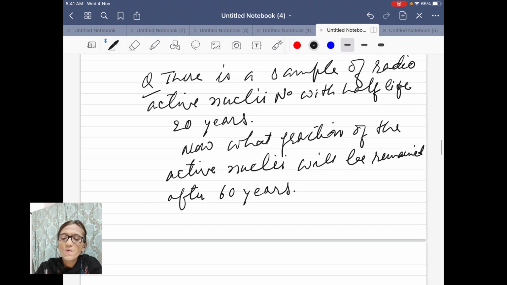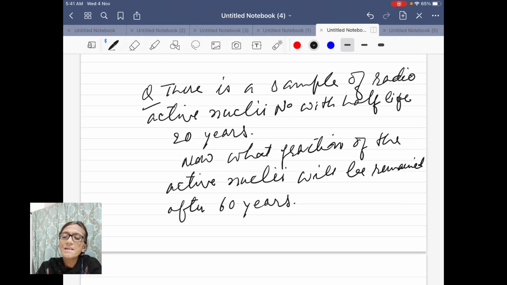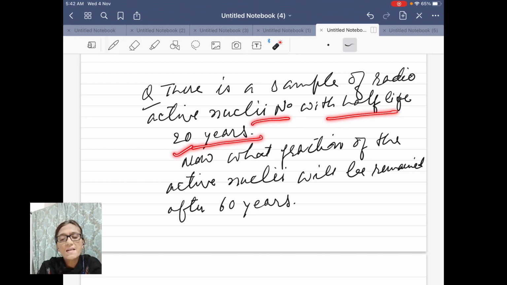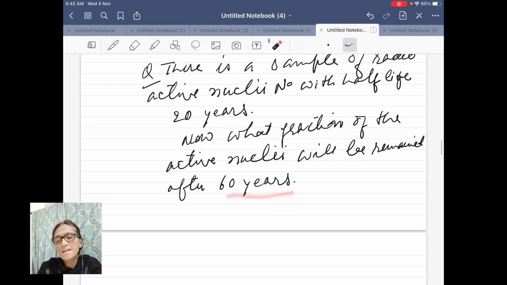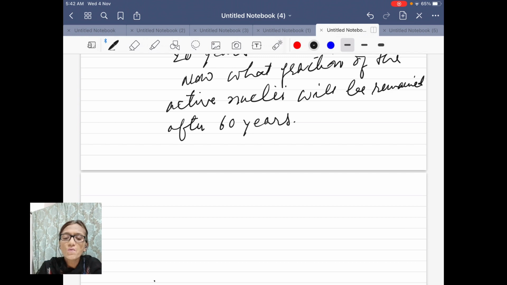So let us do one question. There is a sample of radioactive nuclei N naught with half-life 20 years. Half-life is given, number of active nuclei is given. Now what fraction of the active nuclei will remain after 60 years? So we will be using the same formula that we have just derived.